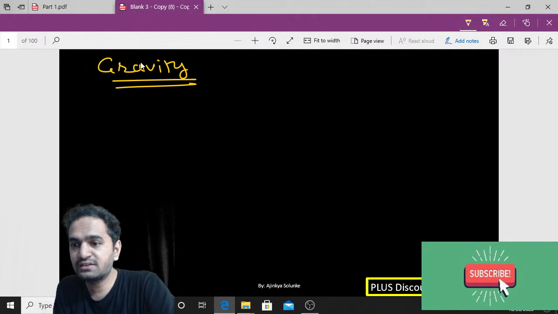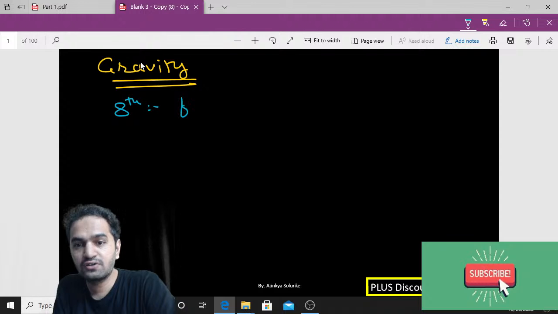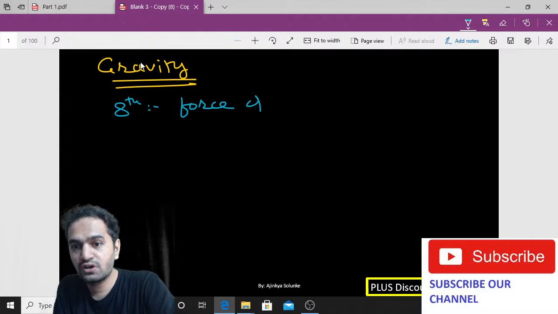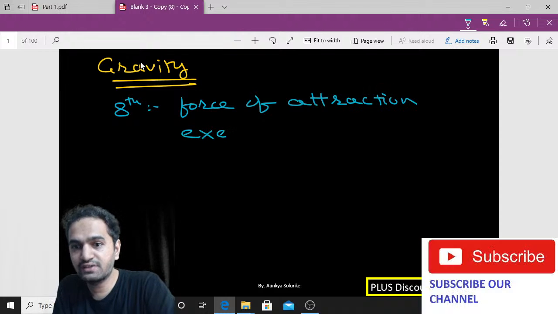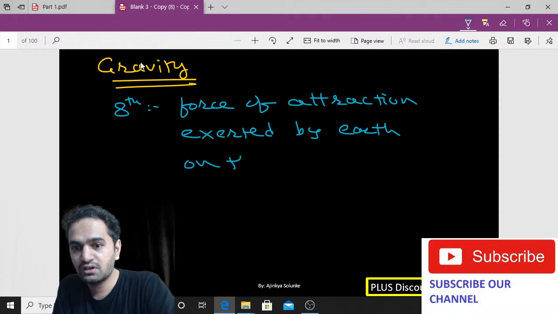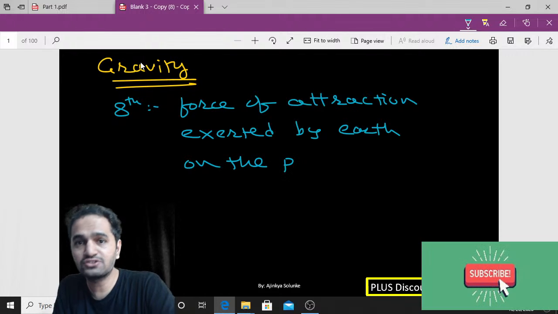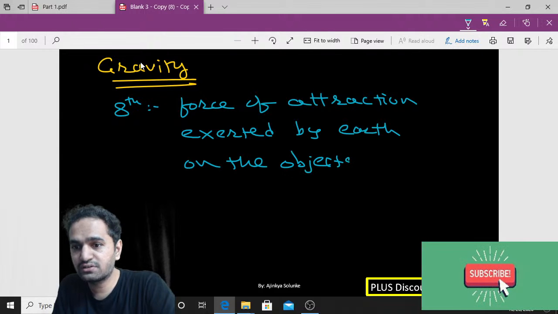In class 8th, the definition which you had used was: gravity is nothing but the force of attraction exerted by earth on the objects present on earth.